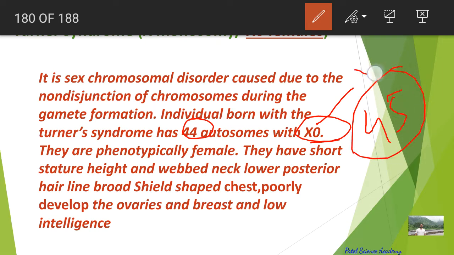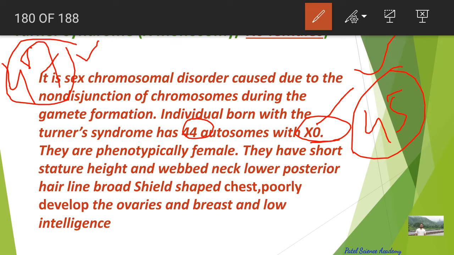This is the speciality of Turner syndrome, while in Down syndrome, instead of 46, there are 47 chromosomes. So 47 chromosomes is the Down syndrome condition, and 45 instead of 46 is the Turner syndrome condition. So they are phenotypically female. This patient is phenotypically female.